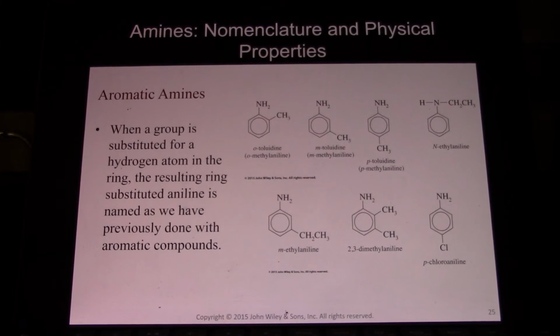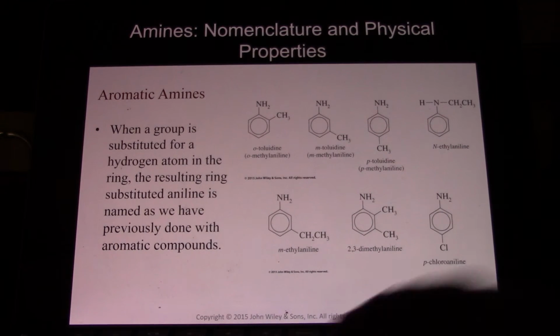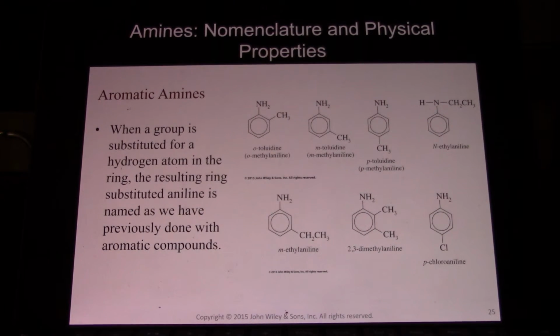Aromatic amines: when a group is substituted for a hydrogen atom in the ring, the resulting compound is a substituted aniline. So here we have ortho-methylaniline, or we can call it toluidine. Meta-methylaniline, para-methylaniline, and ethylaniline.